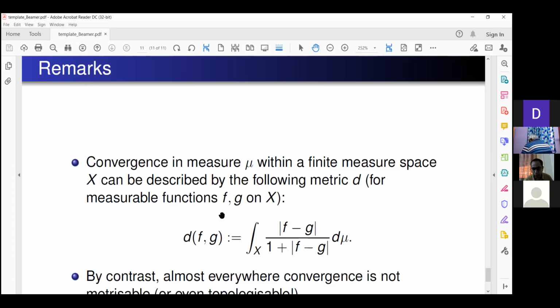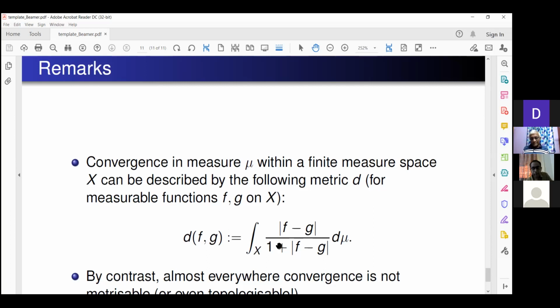And because null sets don't matter to us, this integrand won't be affected, at least for measurable functions. You identify functions up to zero. It's like L1, L2, those spaces. That's all.